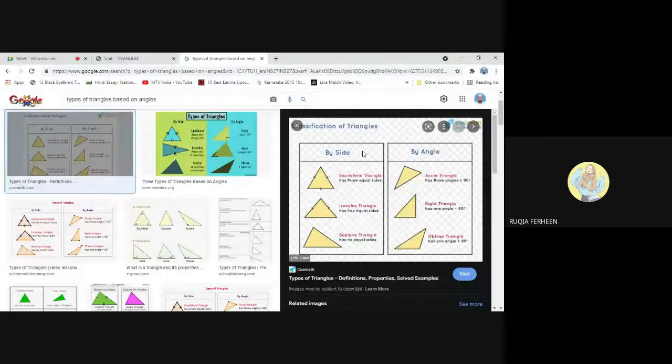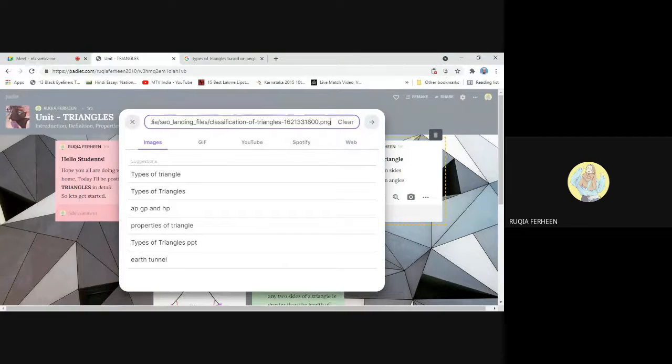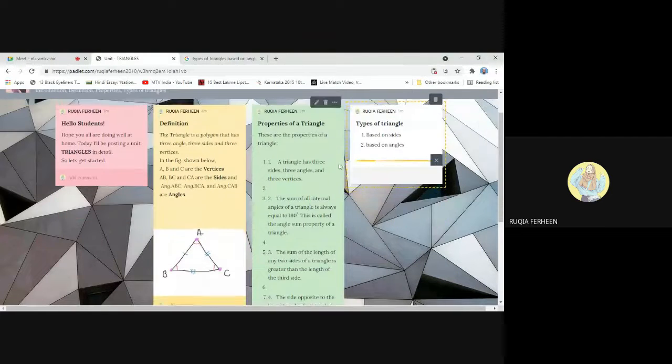and by left clicking that image, you can find many options here. Open the link in a new tab, or save as link, or there's an option. The 7th or 8th option is copy image address. Click on that, and the link to this image is copied. Then go to your Padlet, and there in the address bar, you can just paste that link which you have copied and enter it.